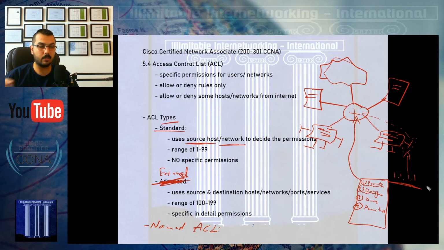If this host sends some type of traffic to this interface in the router, step number one is that the router will stop the request, or hold the request of this computer. It says hold there, stand where you are. The router will open the list and will start reading the rules.